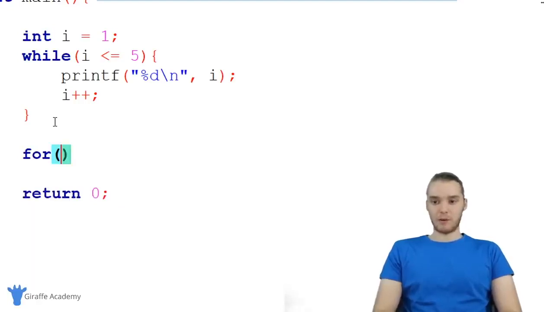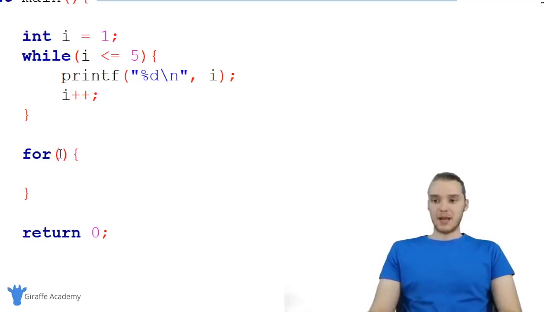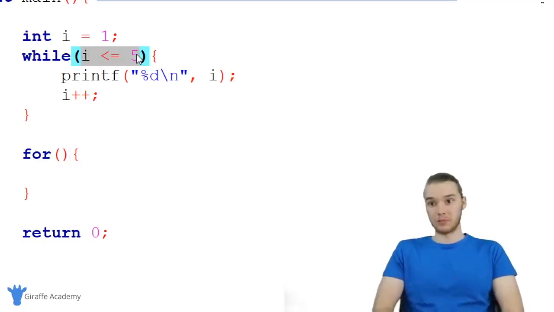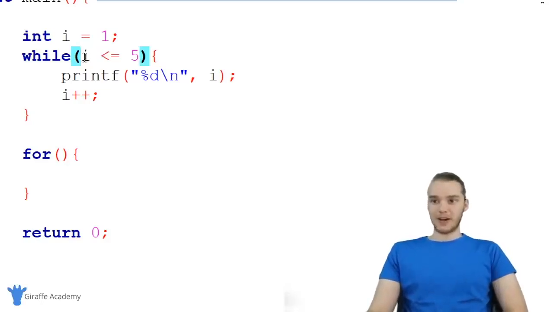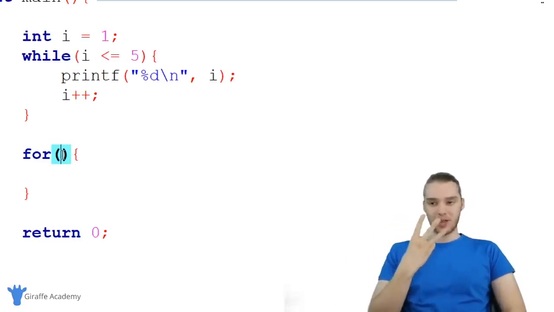So I'm just going to say for, and make an open and closed parentheses and an open and closed curly bracket. Now, the difference between a for loop and a while loop is basically going to happen inside of these parentheses. In the parentheses of a while loop, we have our loop condition or our loop guard, right? This is specifying whether or not we can keep looping through. Inside this for loop, we're going to have three different things.